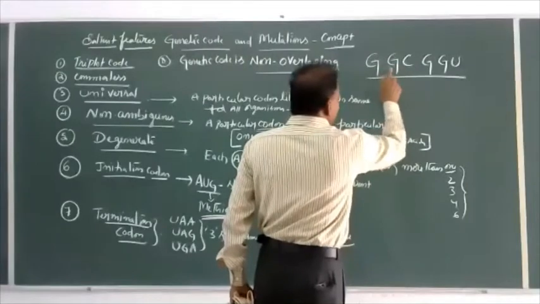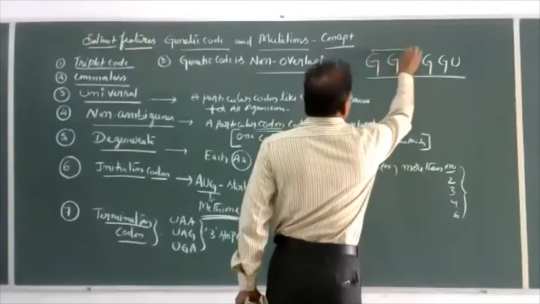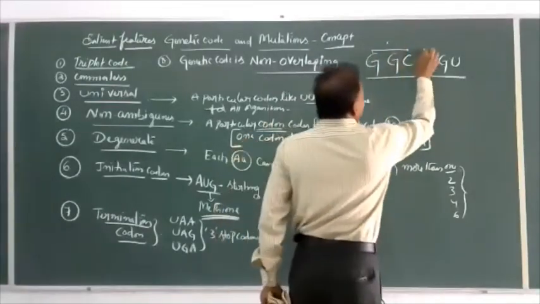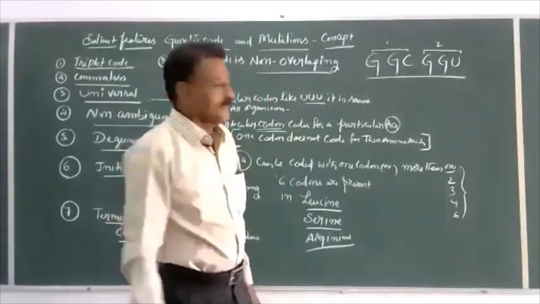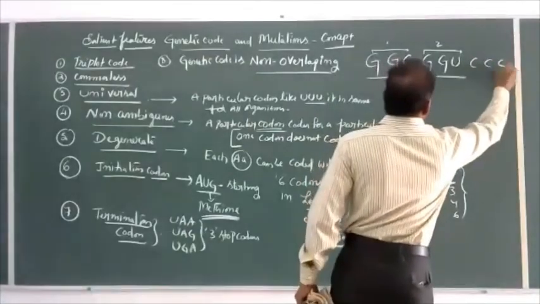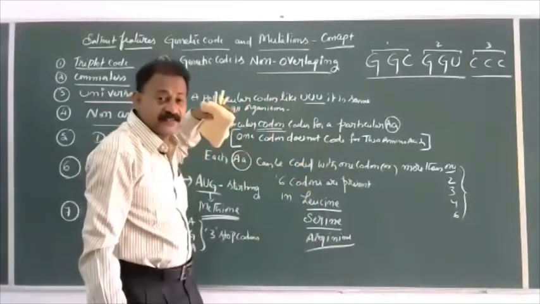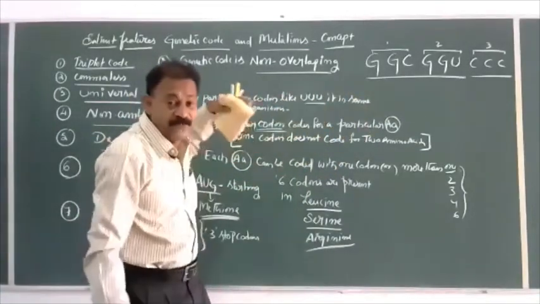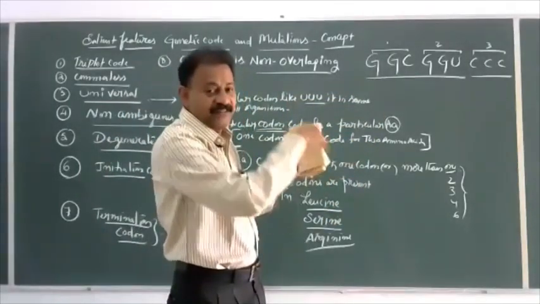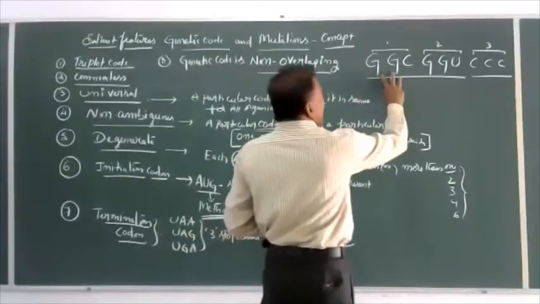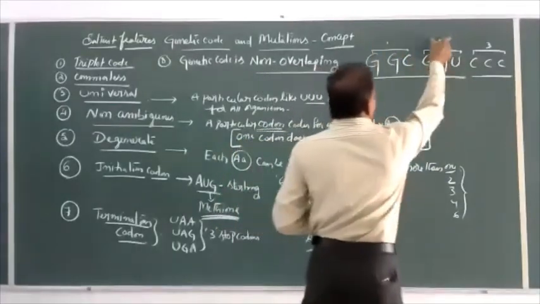One triplet is equal to 1 codon, which codes for 1 amino acid. The next codon, 3 letters, codes for a second amino acid. The next codon codes for a third amino acid. So the genetic code should always be read in a continuous fashion, in a line, one triplet after another triplet, or 3 nitrogen bases after 3 nitrogen bases, each coding for a particular amino acid.